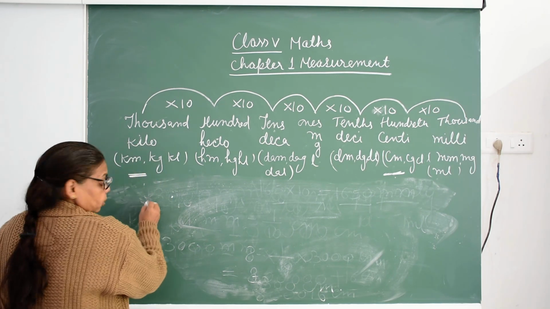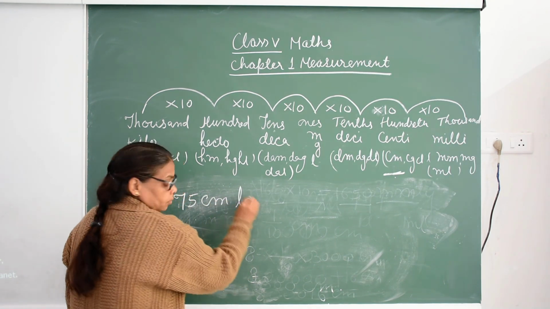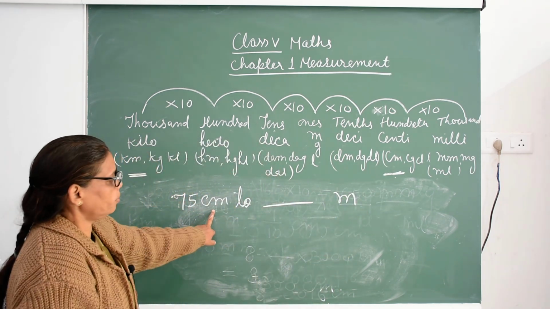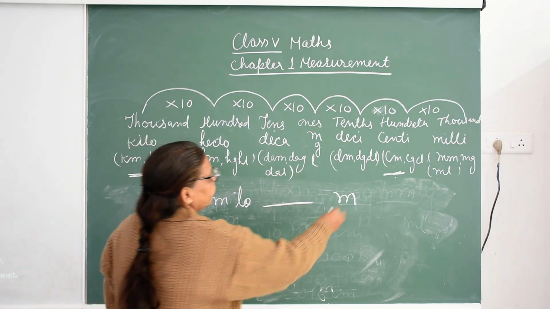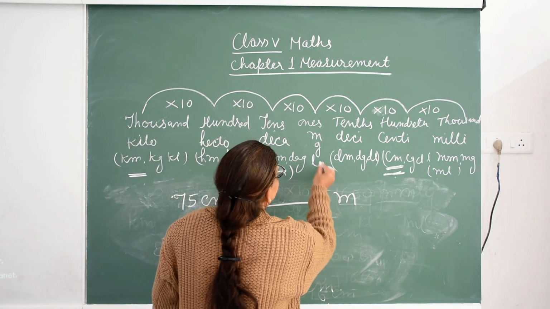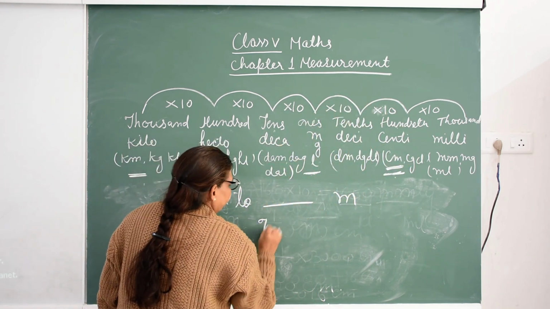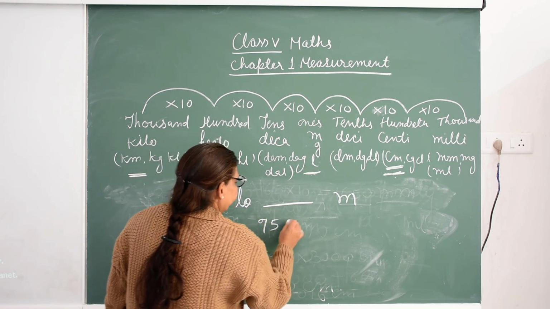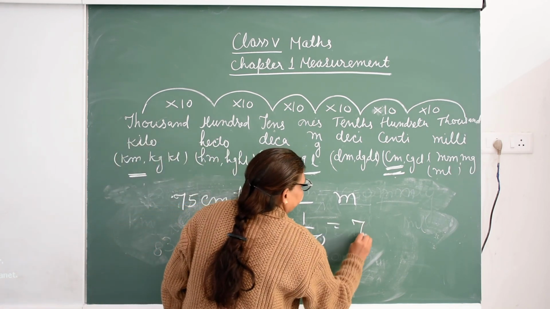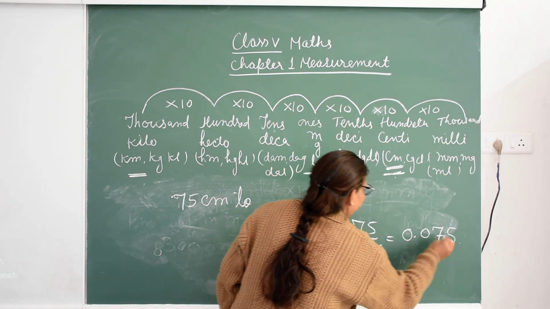Now length of an umbrella, 75 centimeter to meter. 75 सेंटीमीटर किस में चेंज करना है? मीटर में. Where is centimeter here? Here. Understand? Here centimeter, here meter. So how many times we jump? 1 and 2. So 75, इस साइड से इस साइड जाना, then divide. So when we divide 75 upon 100, we will get 0.075.